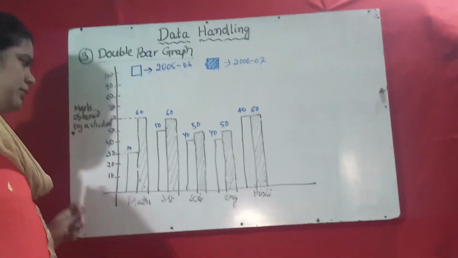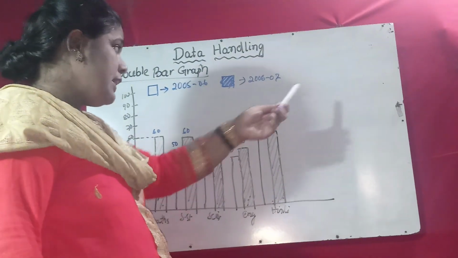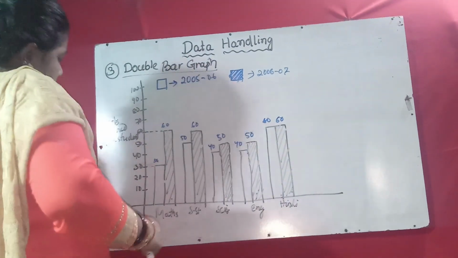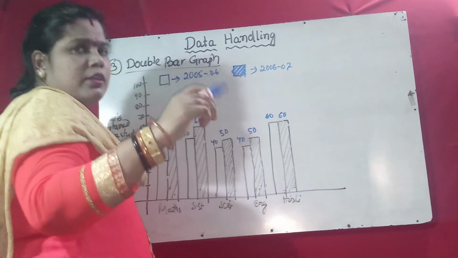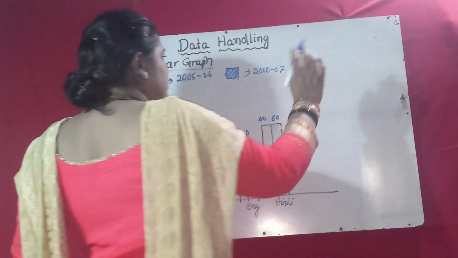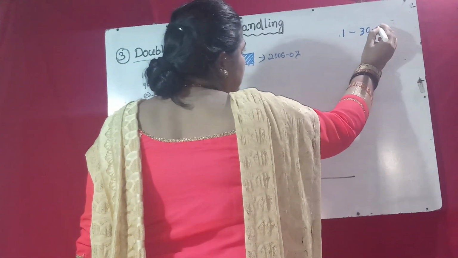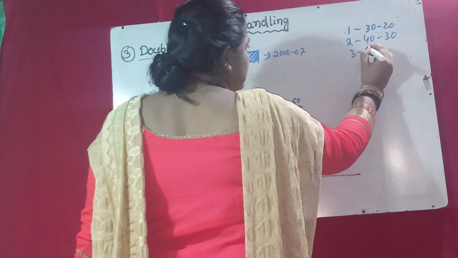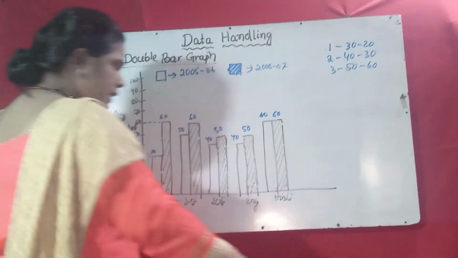Data is given, and you answer the questions. Suppose you are given data, you have to draw the bar graph. It is the same thing, for example marks obtained by a student, or runs made by a bowler or a cricket batsman. Suppose there are two data values: first 30 and 20, second 40 and 30, third 50 and 60. So in the bar graph, you take two bars each.